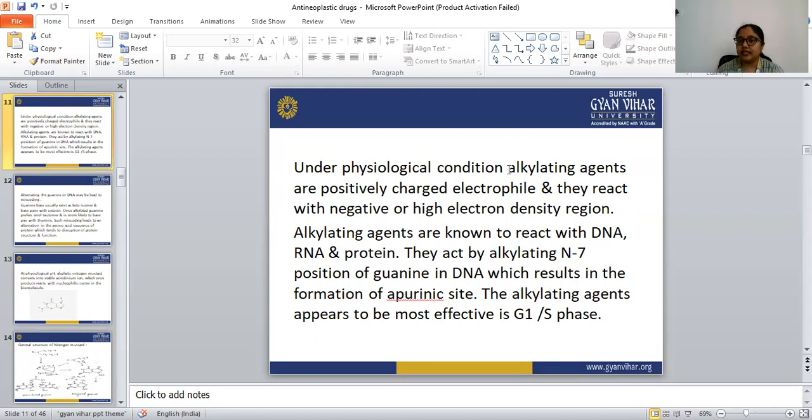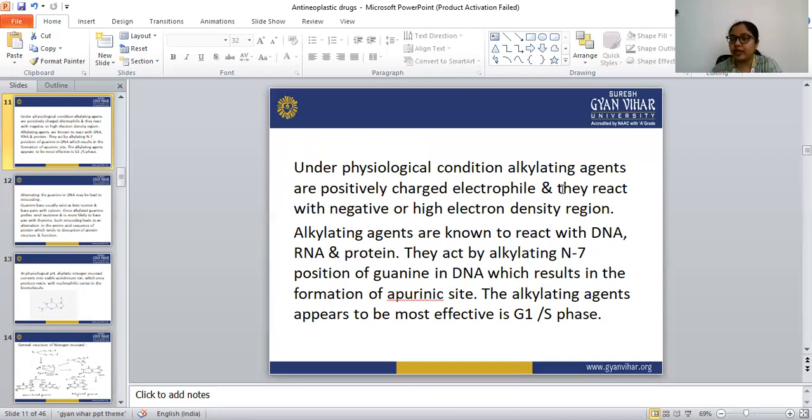Under physiological conditions, meaning inside our body, alkylating agents are positively charged electrophiles and they react with negative or high electron density regions.